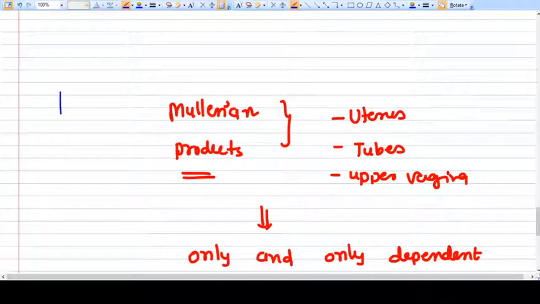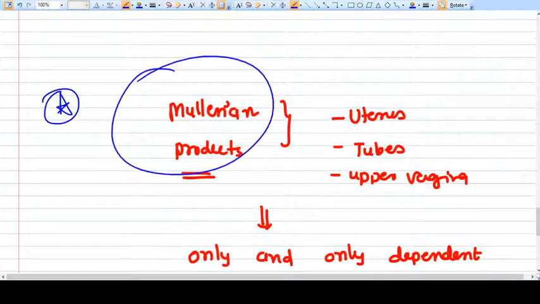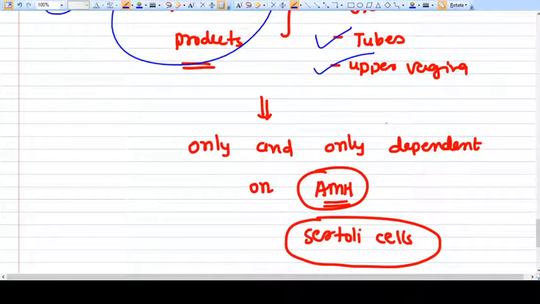The other thing I want to talk about is the Mullerian products. The Mullerian duct, or paramesonephric duct, is present in both male and female initially. We all know this. The Mullerian duct makes the uterus, the tubes and the upper vagina. What makes the Mullerian duct present or absent?